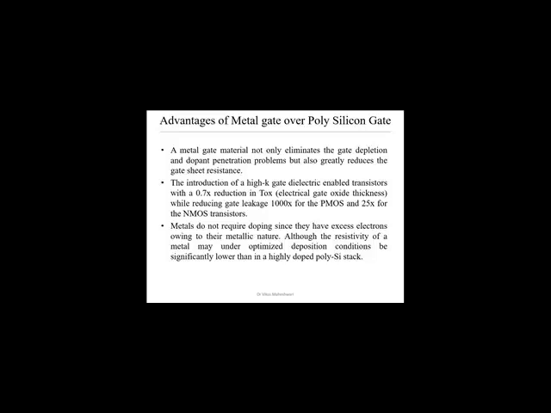So next is also one of the important parameters, that the introduction of the high-k gate dielectric enabled transistors with a 0.7 times reduction in the TOX. TOX is the oxide thickness, that can be reduced 0.7 times compared to silicon dioxide, while reducing the gate leakage 1000 times for the PMOS and 25 times for the NMOS transistor, because leakage is also one of the major problems. Why? Because if the device is not in use, we are supposed not to get any type of charge carrier or current at the drain side, but still we are getting some amount of very weak current, that is called leakage.